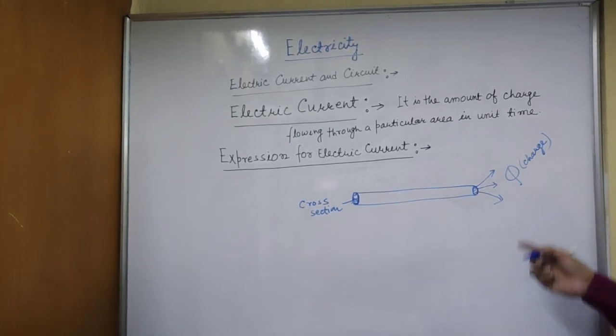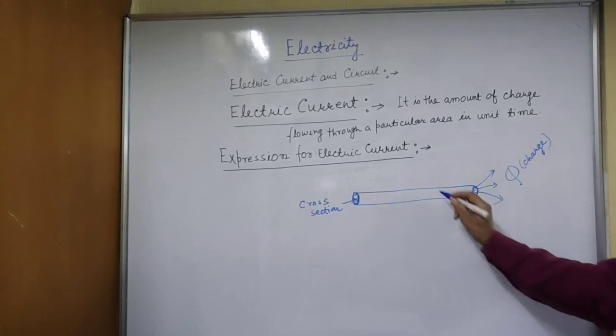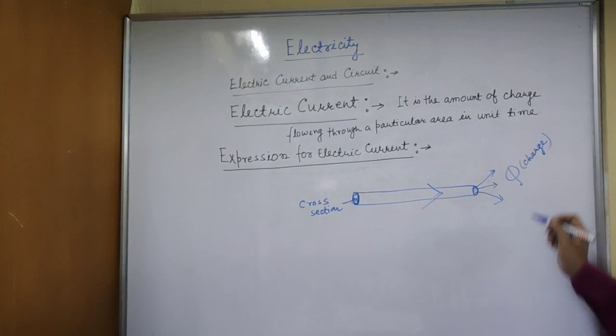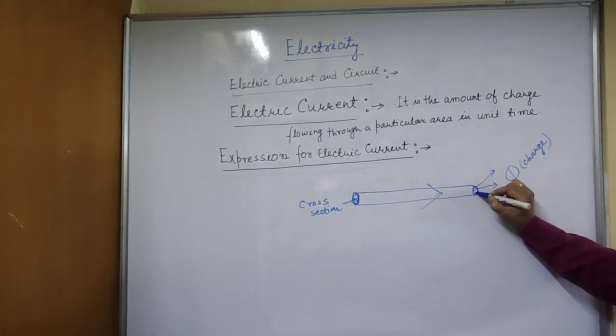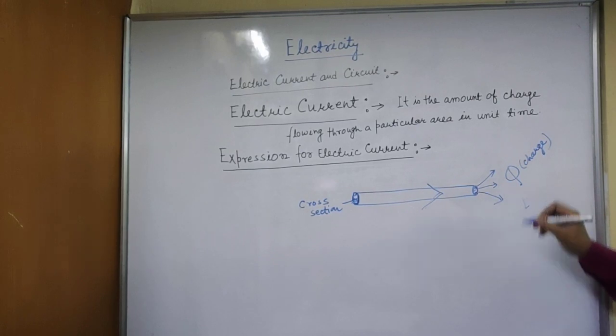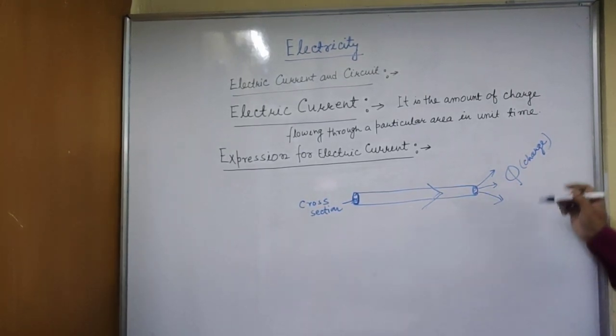It may be 1 second. Suppose Q quantity of charge is flowing per second through the cross section of the conductor. Then the current I will be equal to Q by t.